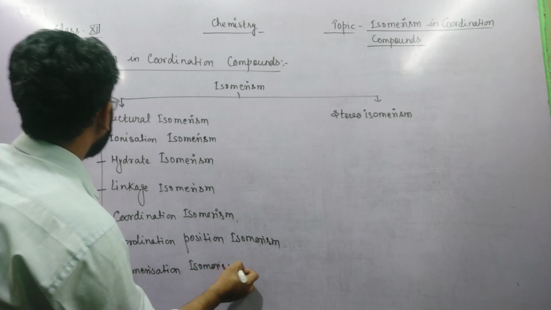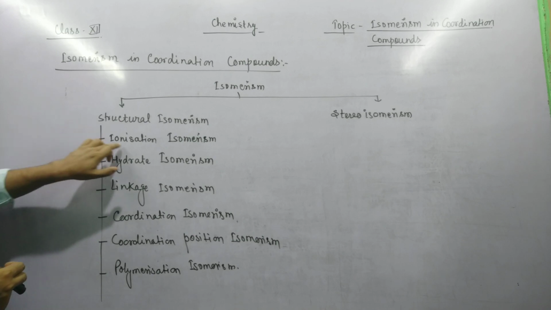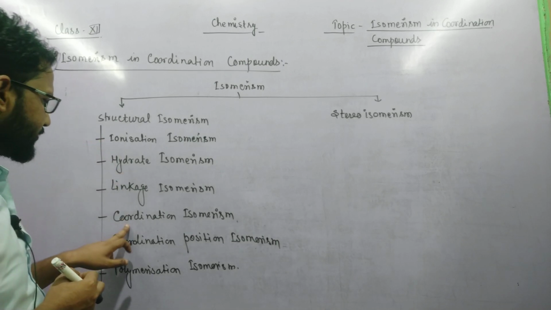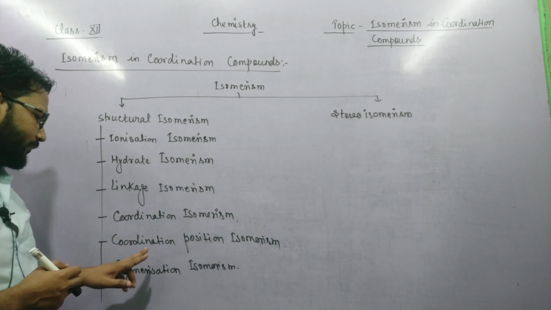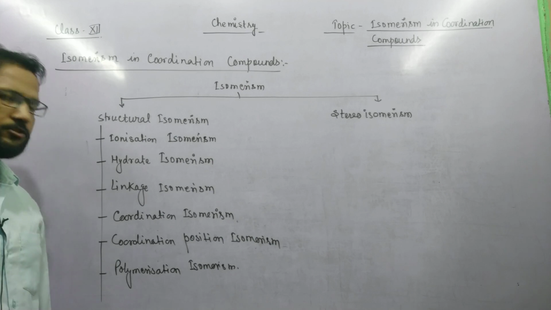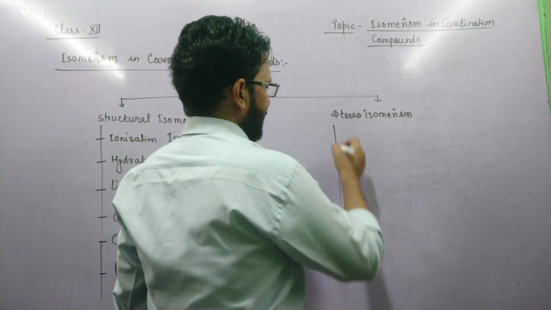So overall, structural isomerism can be divided into 6 categories.